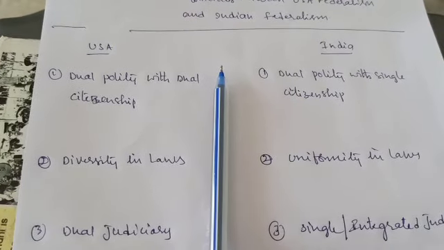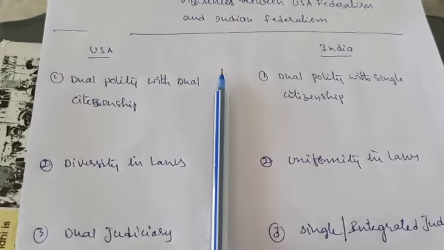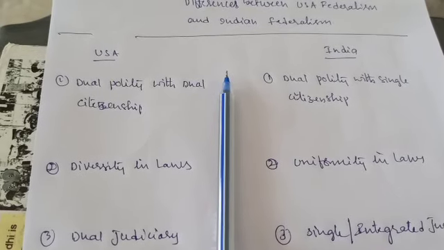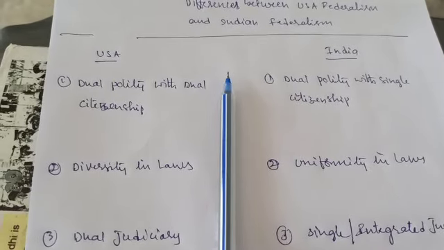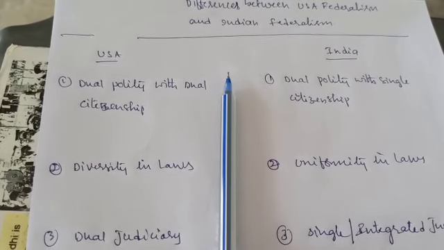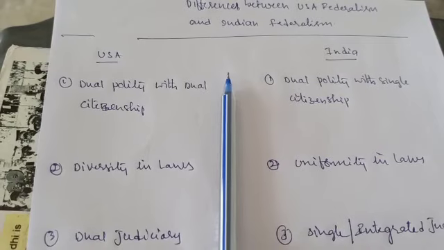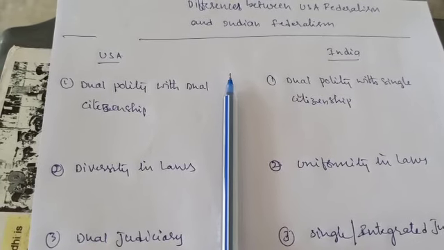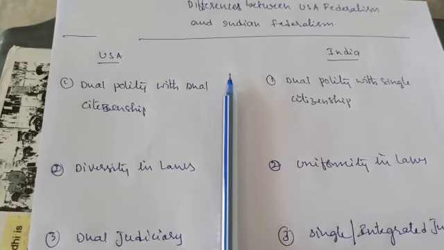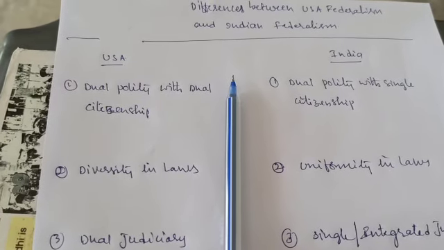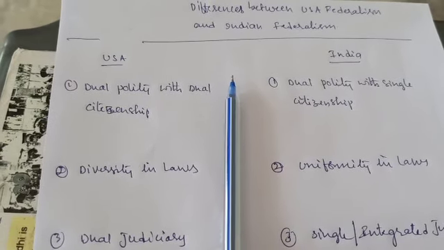Coming to the dual judiciary. I think you know very well what judiciary is. Judiciary is nothing but courts. We have three organs of government: the legislative organ, the executive organ and the judiciary. There are three bodies in governing the country. One is the legislative organ, second is the executive organ, third is the judiciary. Judiciary is nothing but all the courts collectively.